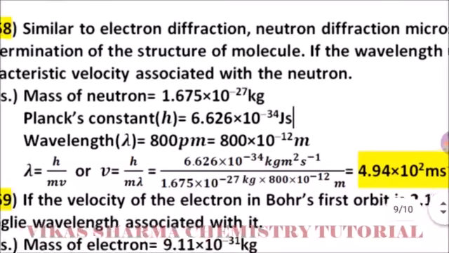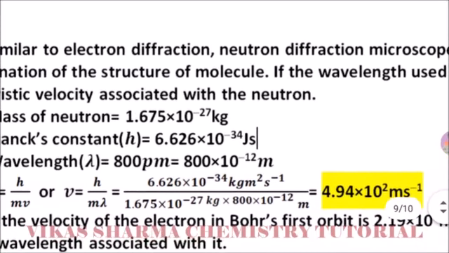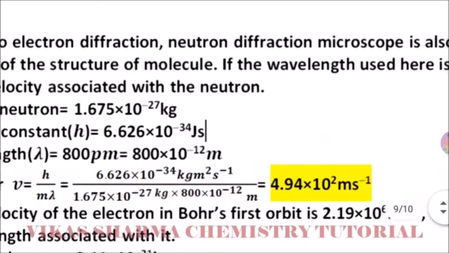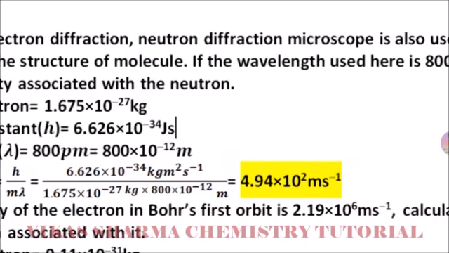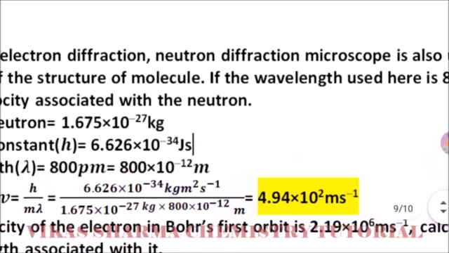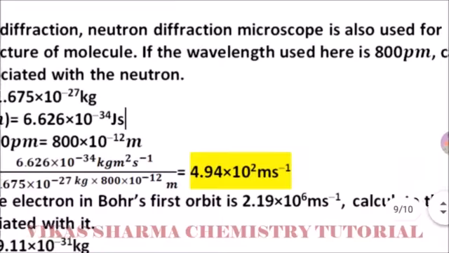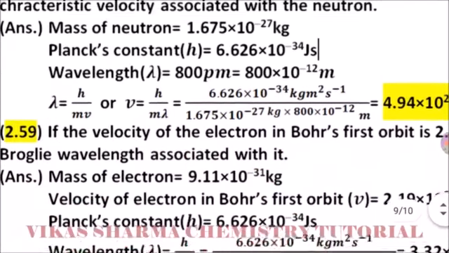We put the value in de Broglie relationship. Lambda is equal to h divided by mv, or modify the equation: the velocity is equal to Planck constant divided by the mass of neutron and lambda. So 6.626 into 10 to the power minus 34 kilogram meter square per second divided by the mass of neutron, which is 1.675 into 10 to the power minus 27 kilogram, and lambda is 800 into 10 to the power minus 12 meter. So the velocity of neutron comes 4.94 into 10 to the power 2 meter per second.